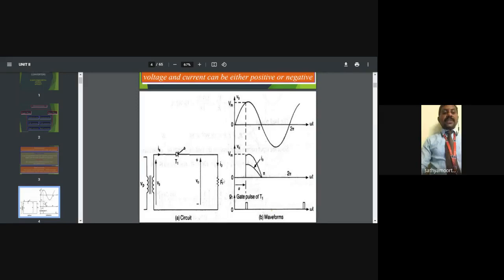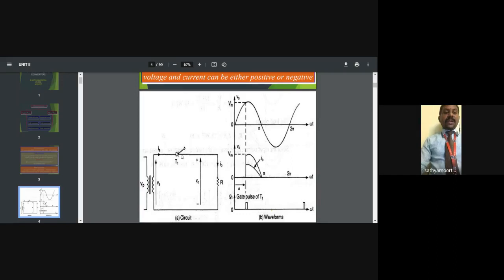Here we are using only an R load condition. The R load condition means first we get the input from the primary side, then it is transferred by transformer action, and the secondary gets the power. Then the secondary transfers the current to the thyristor in the forward direction. In the forward direction, from anode to cathode only, they are conducting. Then the third point, the gate is triggering; only then will the thyristor be operated.